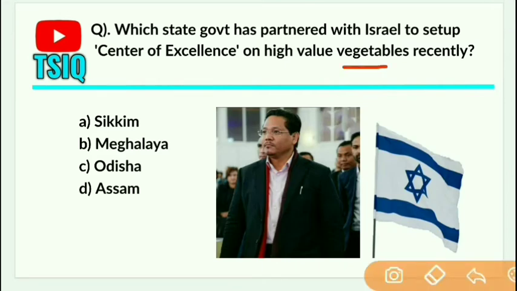Through this center of excellence, the state is expected to benefit from the expertise offered by Israel in terms of protected cultivation, quality planting materials and technology know-how. Initially, it will focus on seasonal and high value vegetables and water management.